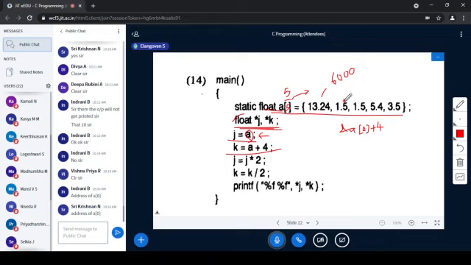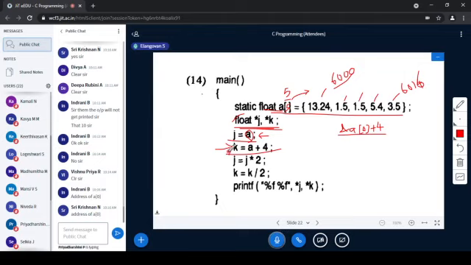When I am incrementing the pointer, that is the address, it will jump according to the number of bytes stored. Since it is a float variable, 4 bytes are used to store any float constant. So this is a of 0, a of 1, a of 2, a of 3, a of 4. So what will get stored in k now?